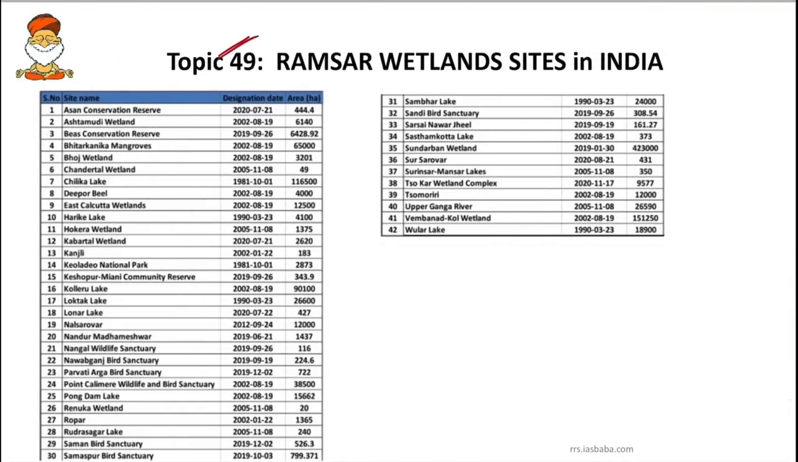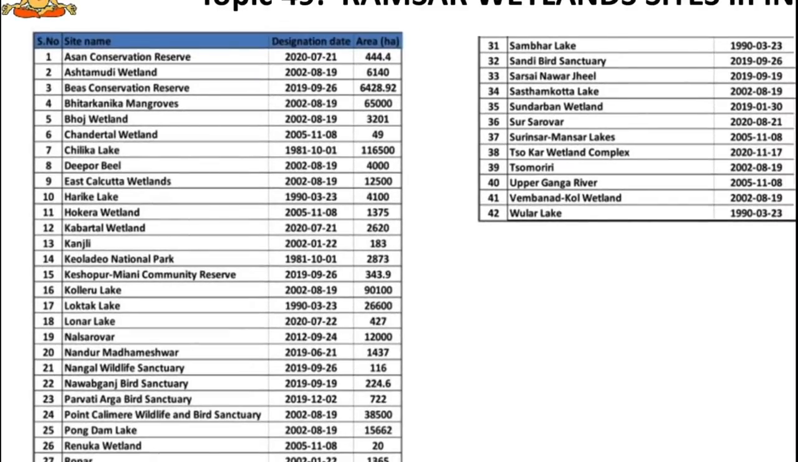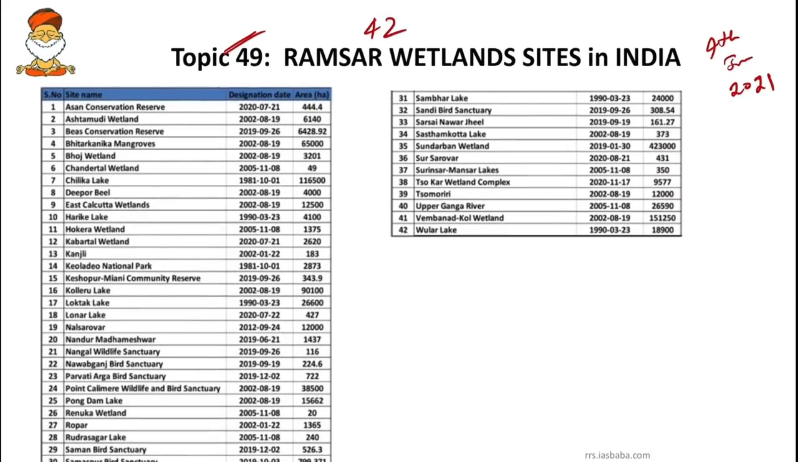So next topic, I have listed and updated all the important 42 Ramsar wetland sites. There are 42 Ramsar wetland sites as of 4 June 2021. You can go through all these, and from this we will get to know that Sundarban wetland is the largest wetland in India.